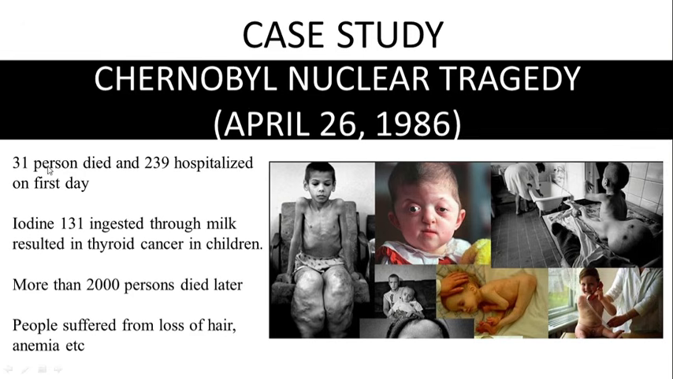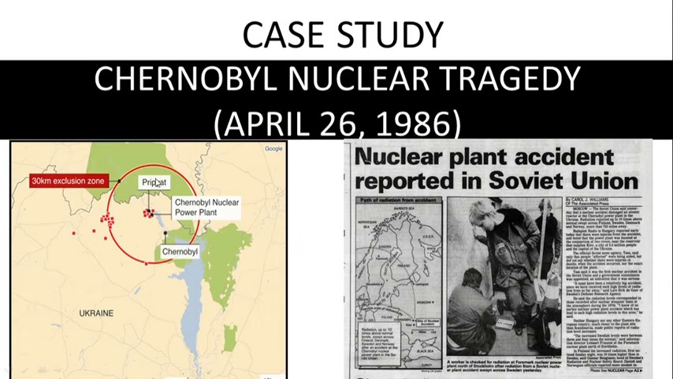In this tragedy, 31 people died on the first day and 239 people were hospitalized on the first day. Iodine 131 was very high in the environment, and it was ingested through milk, and thereby children were worst affected. Children developed thyroid cancer. More than 2000 people died later, and people suffered from loss of hair, anemia, etc. Pripyat city residents were evacuated. Around 5 lakh residents were evacuated after this incident, and Chernobyl was declared an exclusion zone. A 30 kilometer area around Chernobyl was declared the Chernobyl exclusion zone.